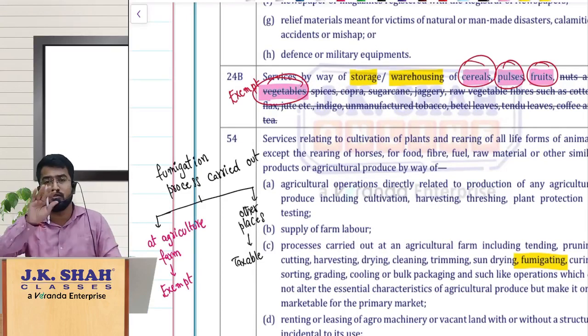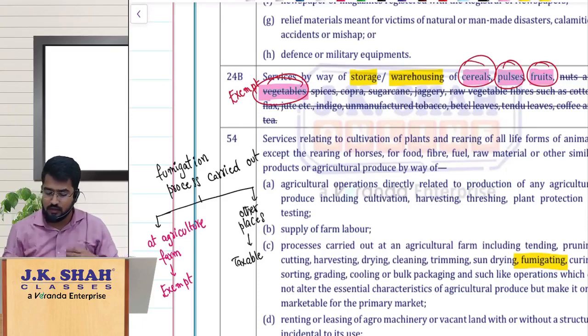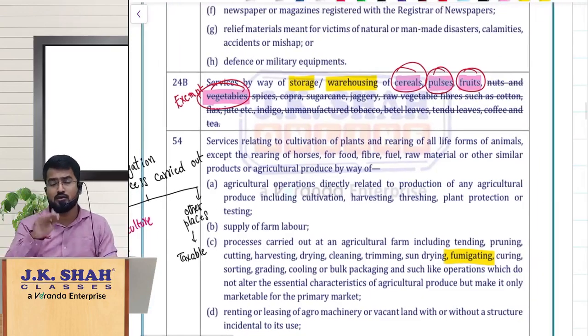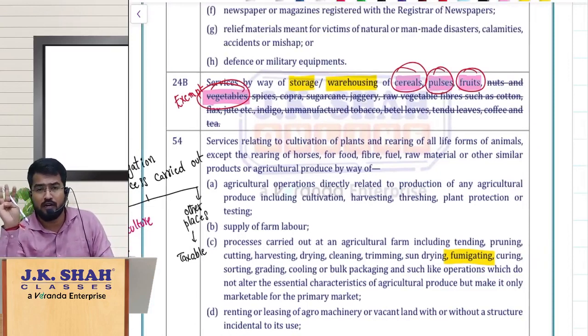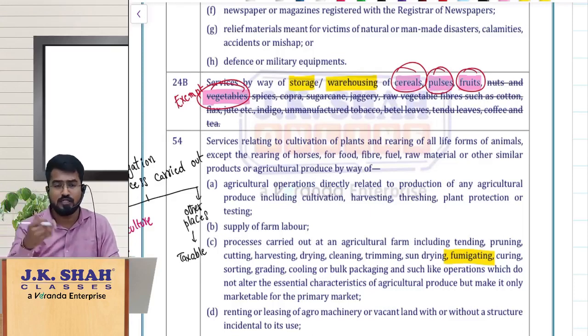So vegetables also are exempt from storage or warehousing. Remaining things are taxable. So remember, storage and warehousing of only 4 items are exempt now, that is cereals, pulses, fruits and vegetables, right? So that is the amendment in the existing entry 24B.